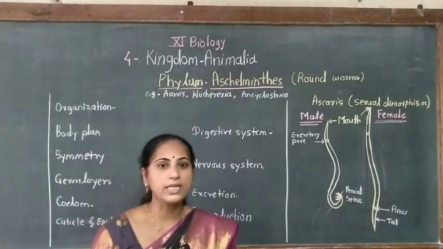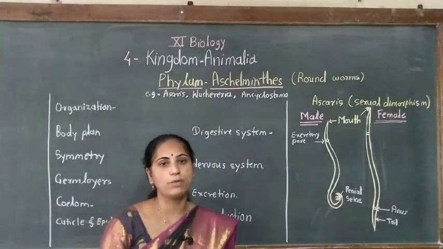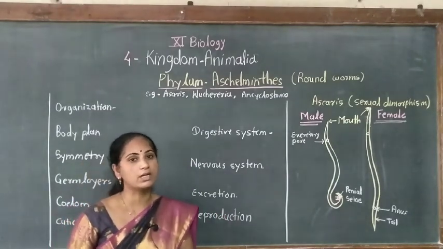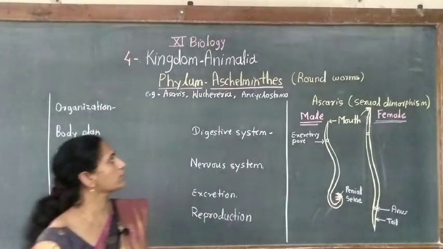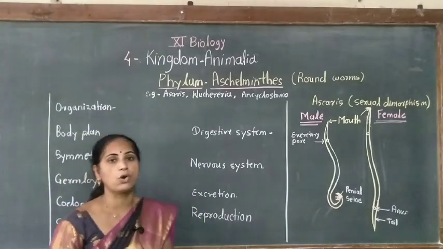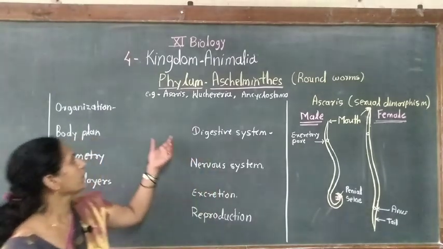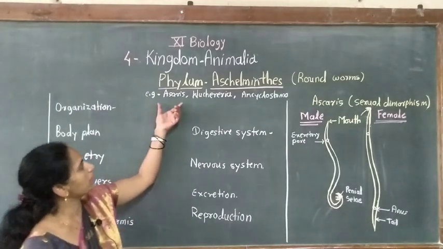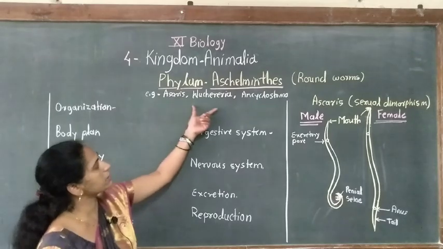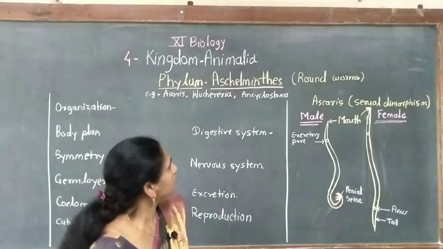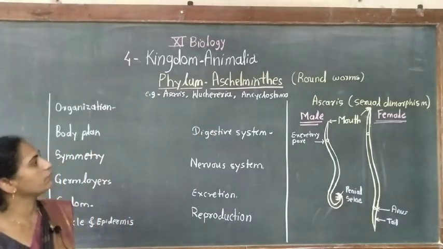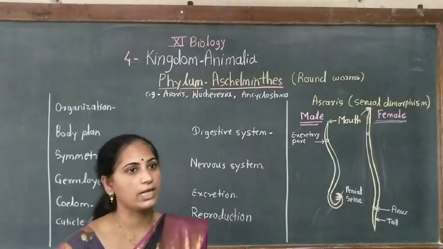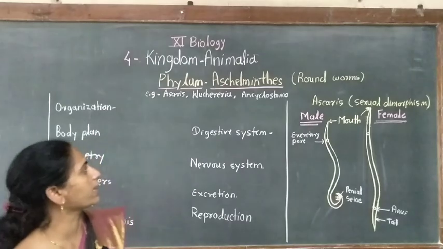When we take the TS or transverse section of that animal, then this transverse section looks like a circle or round. Therefore, this phylum or these animals are called roundworms. In this phylum, various animals are included. A few examples are here: Ascaris, Wuchereria, and Ancylostoma. These are the few examples given in your textbook, but various worms are included in this phylum.